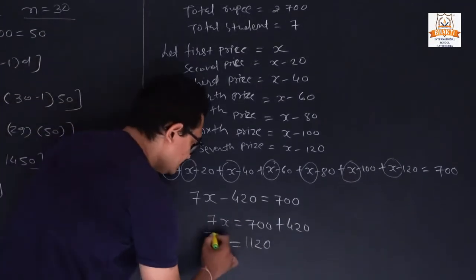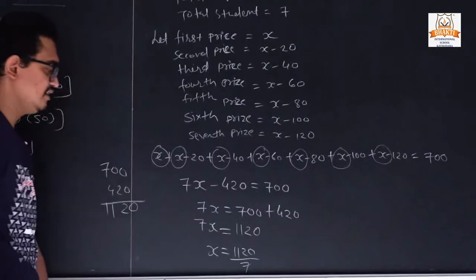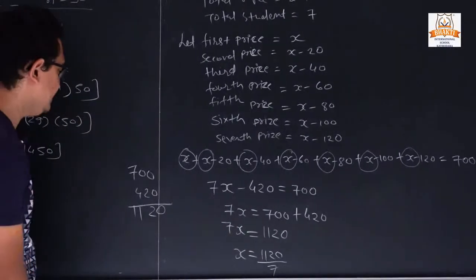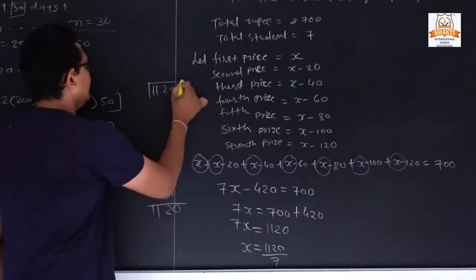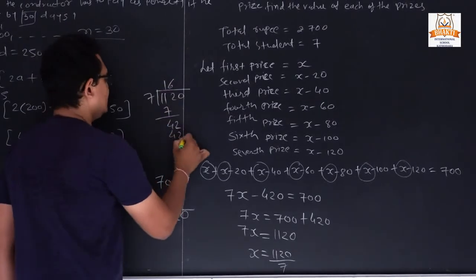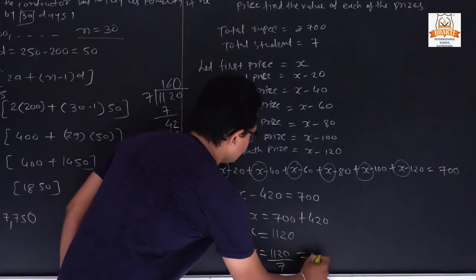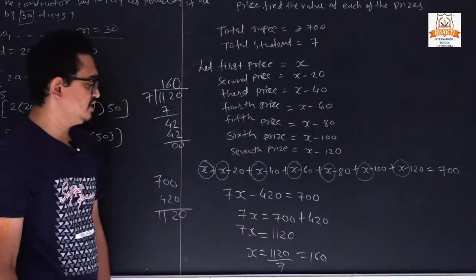Now this 7 that is with x goes to the second side, so we can write 1120 divided by 7, so 7 1s are 7, 7 6s are 42, and this 0 will be the same. So what is our answer? 160 rupees.